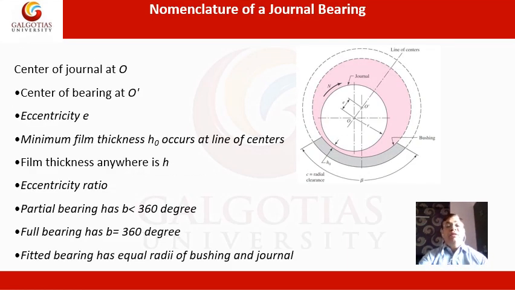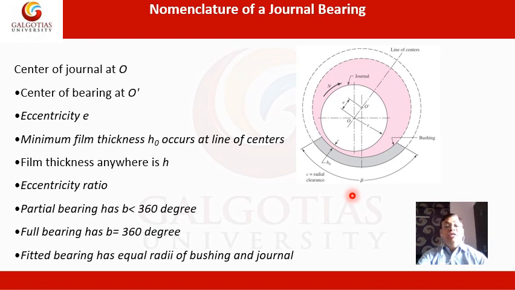Then the nomenclature of the journal bearing. Here you can see the terms required for further solving the numericals. Center of the journal is O, the center of the shaft. Center of bearing is O dash, the bearing center. Then eccentricity e is the eccentricity. The minimum film thickness is this, the region where the minimum film thickness is developed at the line of centers.